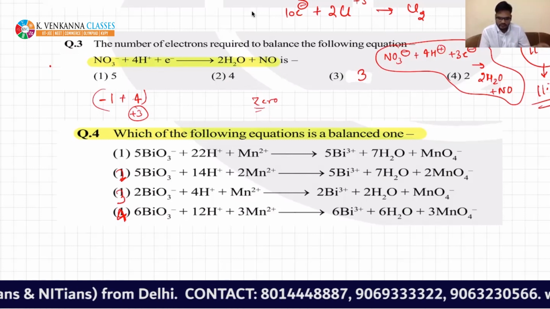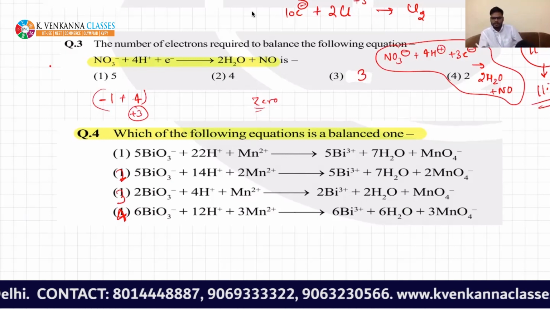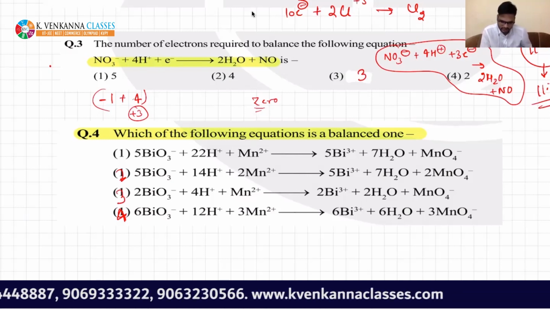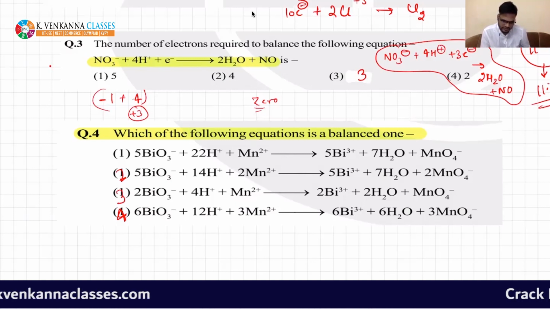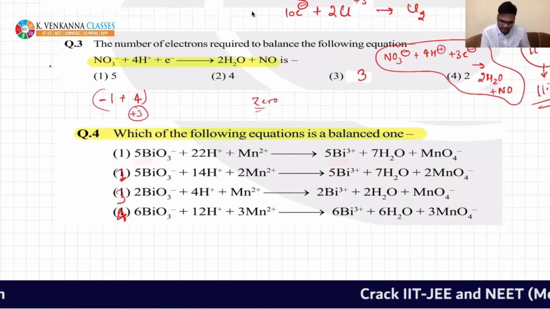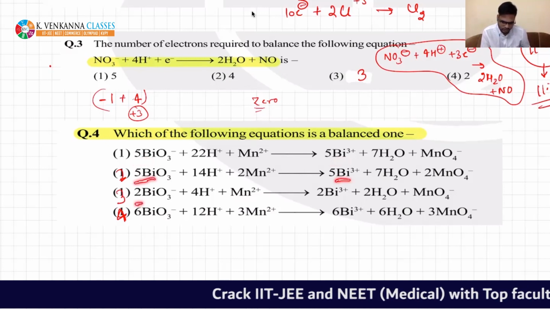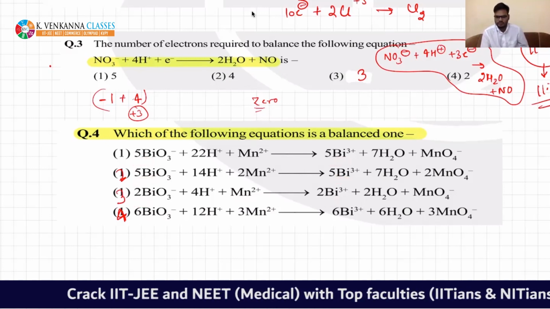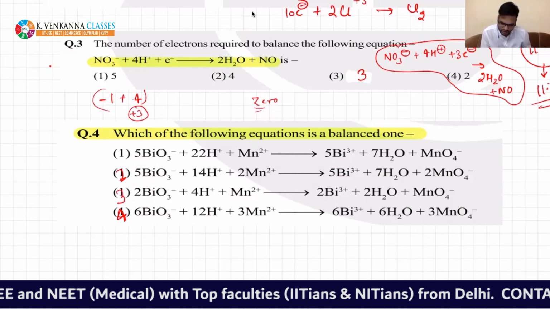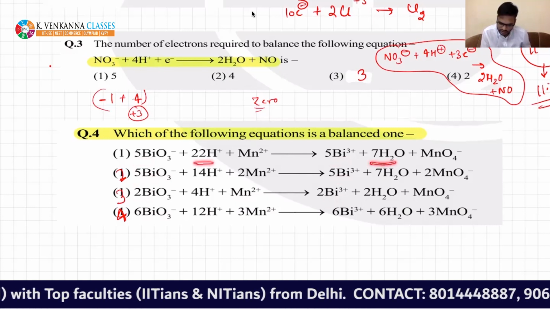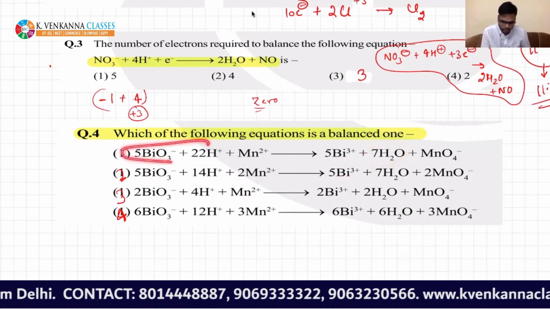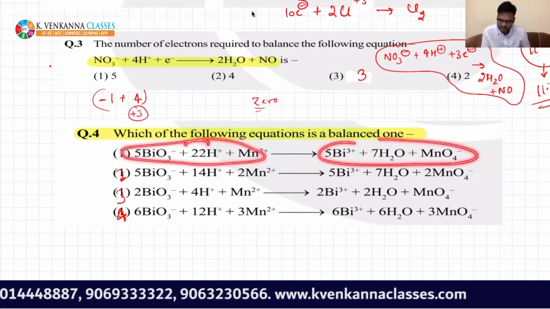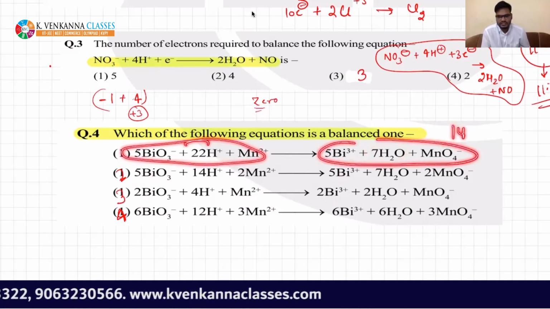For the next section, the fourth one, you can balance anything, you can check. Bismuth atom is balanced in all: 5 bismuth, here also 5, 2 and 2. Hydrogen atoms, if you see, there are 22 here, and here there are only 14. So this is clearly not balanced.